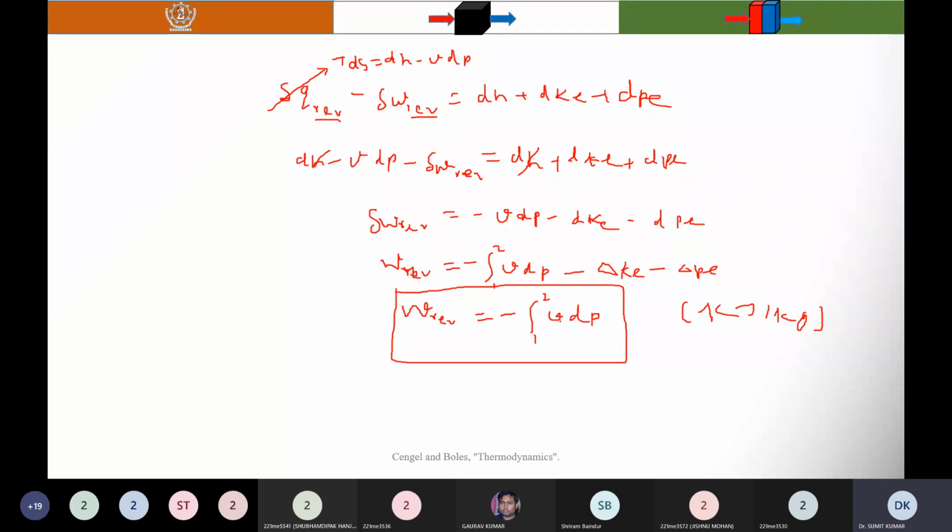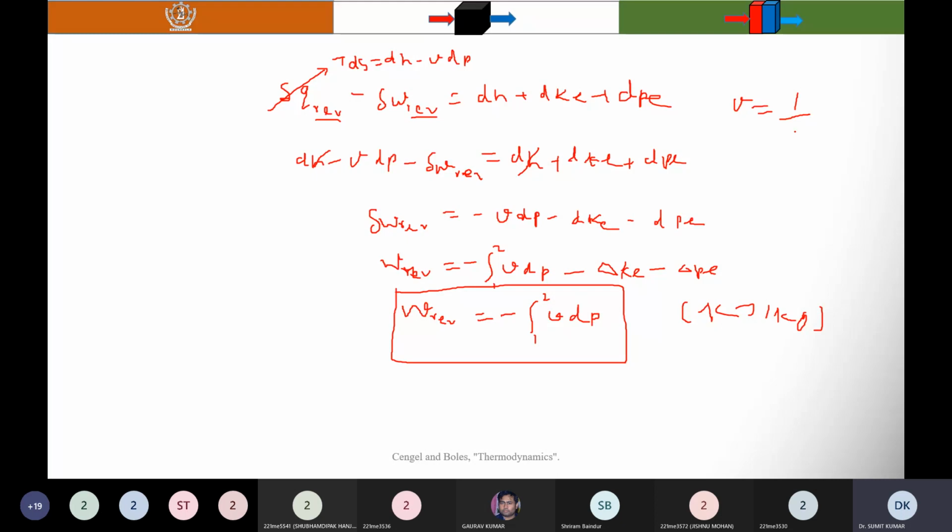If you want to get more work from the turbine, the specific volume will be very large. You know that specific volume is the inverse of the density.